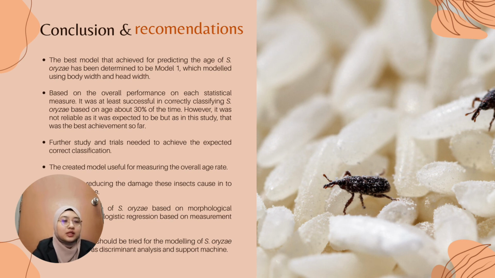Further study and trials should be done in depth to achieve the expected correct classification so that the model could be utilized efficiently for better use in the future. The created model will be useful for measuring the overall age rate and for the sake of agriculture, and to assist in reducing the damage these insects cause to food storage. Along with that, this model could be used to evaluate the age of pseudovirus origin based on morphological structure through logistic regression based on measurements of its structure. It is recommended that other methods be tried for the modeling of pseudovirus origin in future, such as discriminant analysis and support vector machine, as both of them also involve statistical methods and classification methods.